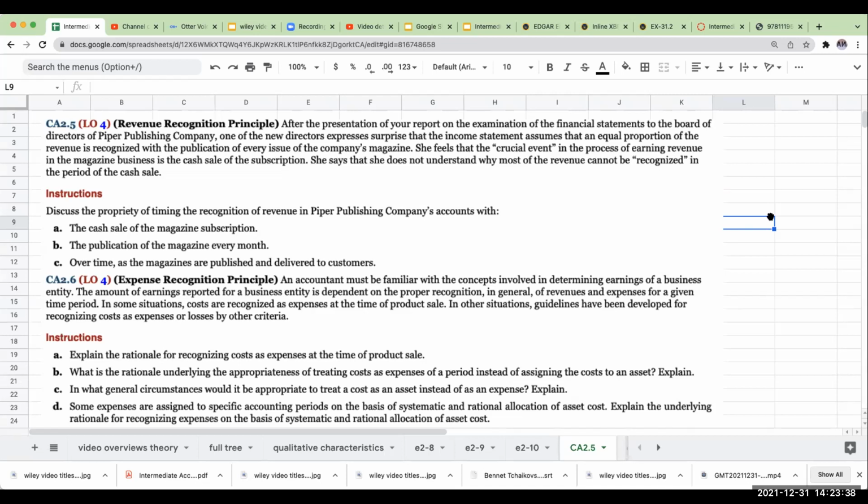So again, we would want to be very nice to the board member because they hire and fire us as auditors. But at the same time, you've got to deliver the information that they need to know. And yeah, scary. Okay. An accountant, let's go to conceptual. Did I say that right?